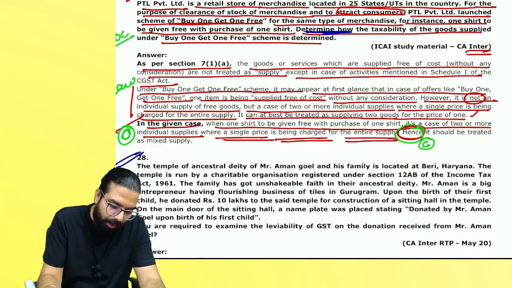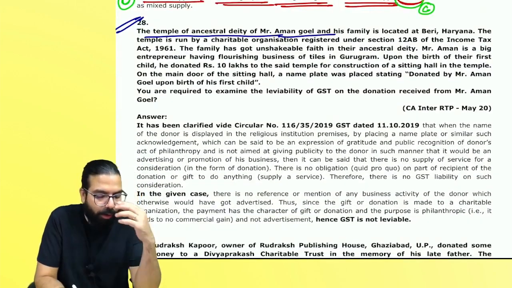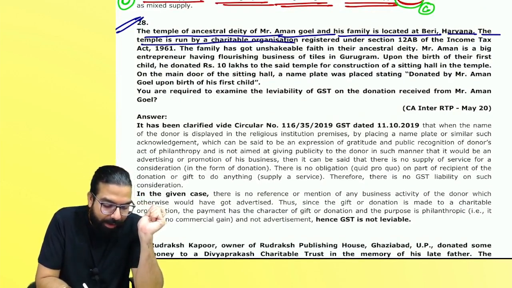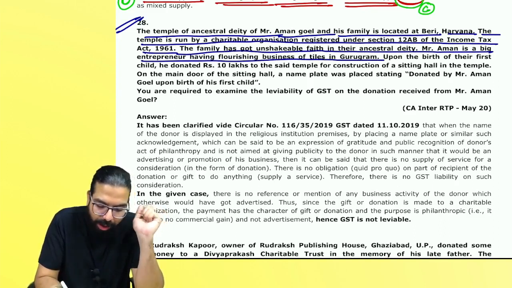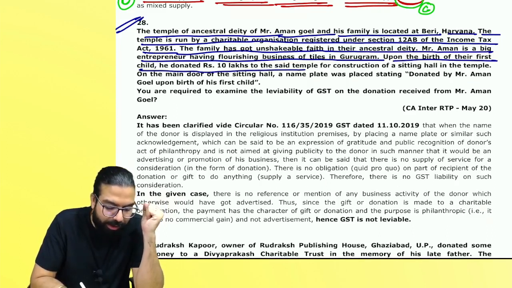Let's see. Over here it says the temple of the ancestral deity of Aman Goyal and his family is located in Beri, Haryana. The temple is run by a charitable organization. First condition done. The family has unshakable belief in the ancestral deity. Mr. Aman is a big entrepreneur, with a flourishing tiles business in Gurgaon, basically Gurugram. Upon the birth of his first child, he donated for the construction of a sitting hall.